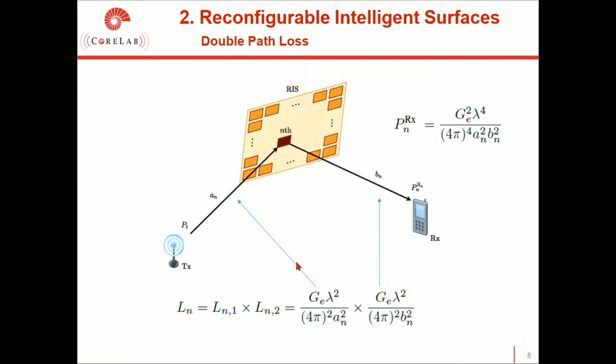This is one of the fundamental properties of RIS-assisted communication systems. Here, for clarity of the presentation, PT is assumed 0 dBW, and at the transmitter and receiver, isotropic antennas are used. We also assume that the gain of the RIS in all directions is equal.